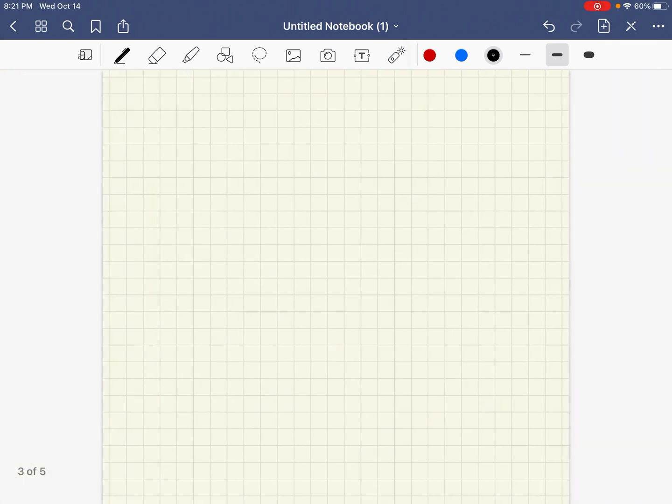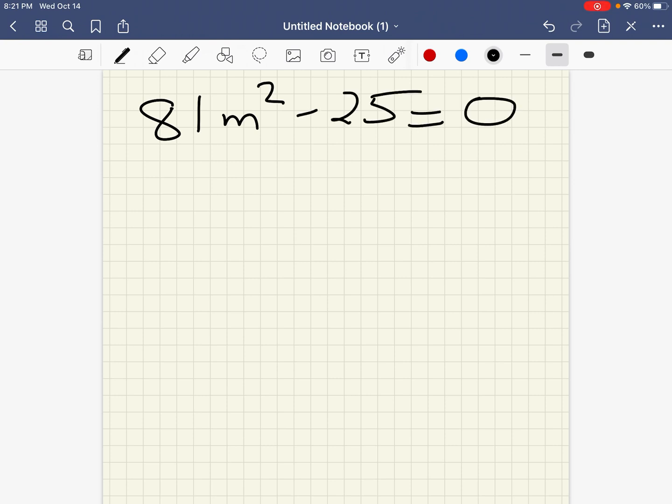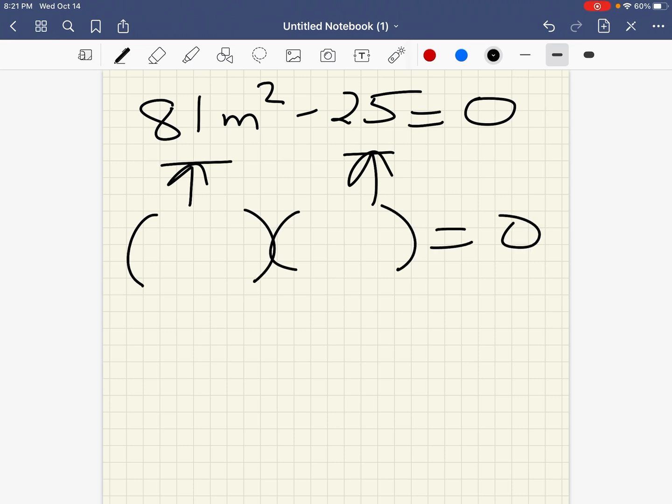Okay, so we have another example on page 177. 81m squared minus 25 equals 0, and we're supposed to solve that by factoring also. So now remember, the first step of any factoring problem is to look for a greatest common factor. Well, there isn't one, but always do that, because if you don't, the problem will not be factored completely. So we know that this is a special one because there's only two terms, and we do know the square root of this is 9m and the square root of this is 5. So we simply put the two parentheses equal to 0.